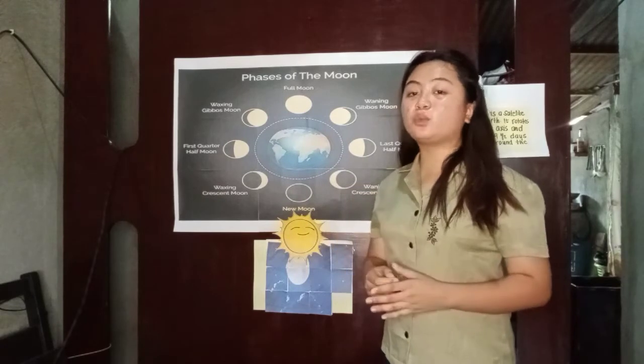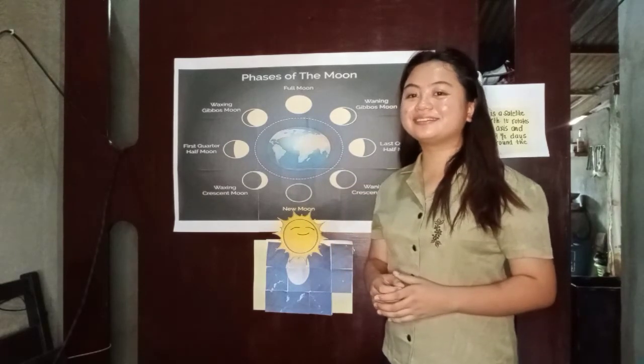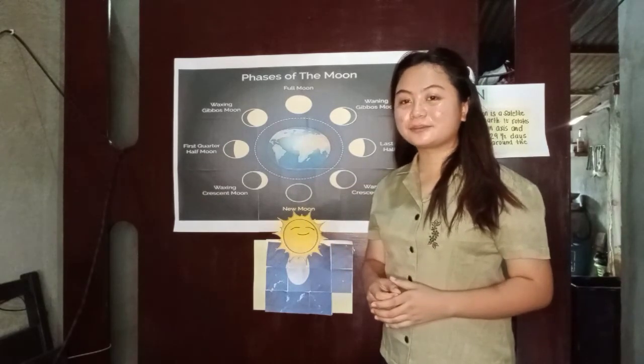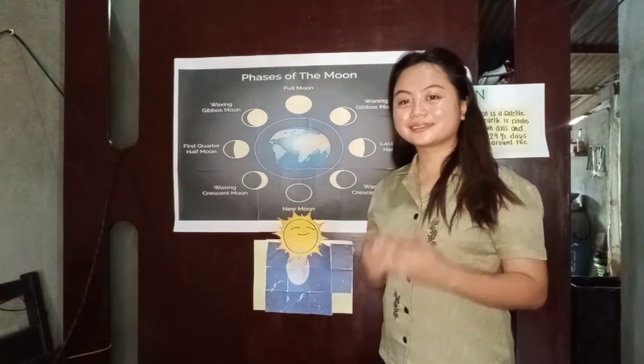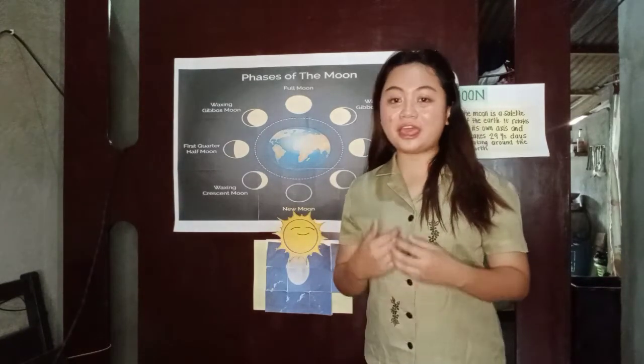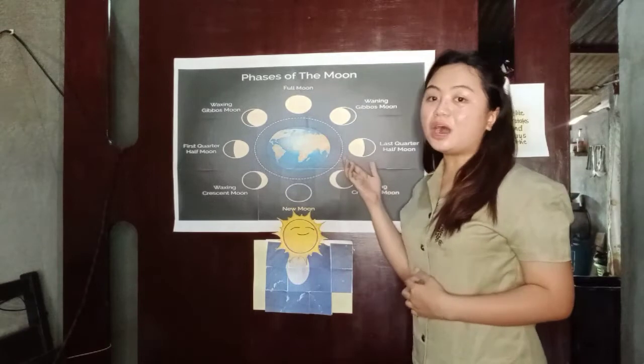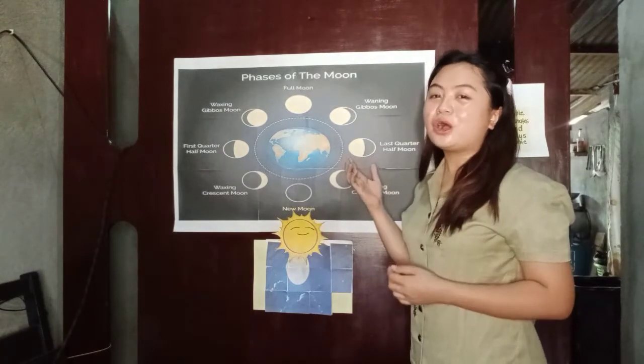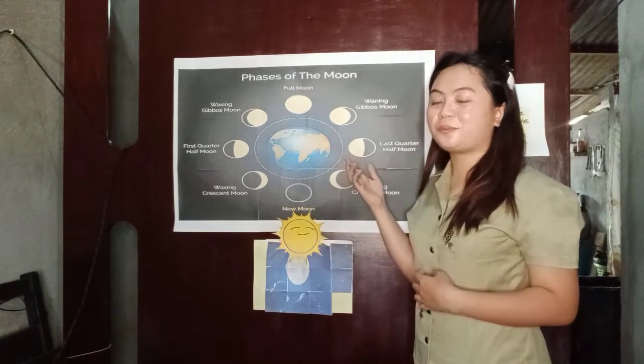Again, what is waning gibbous moon? It occurs when the moon's illumination is decreasing. It is between the quarter and full moon stages. More than half of the moon can be seen. Correct, class! Very good. This is our next picture. What have you noticed in this picture?